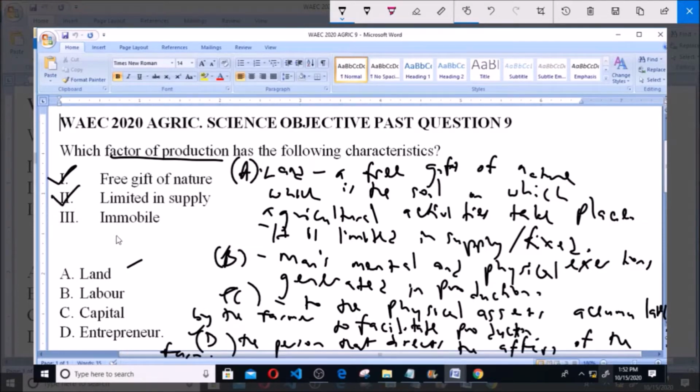And characteristic 3, of course, says immobile. Of course, you cannot move land from where it is situated or located. As we said, it is fixed, so it ticks that box. And for the remaining factors of production, you can always transport labor, you can also move capital, and you can transport the entrepreneur. So from all we have seen, option A, which is land, is the factor of production that exhibits the following characteristics. So it is the correct answer to this question.